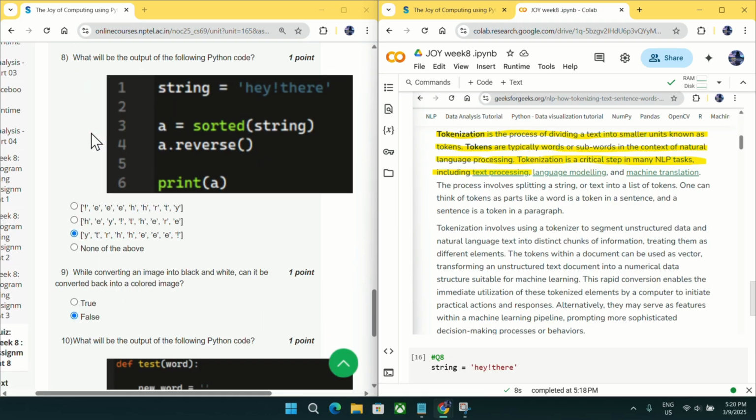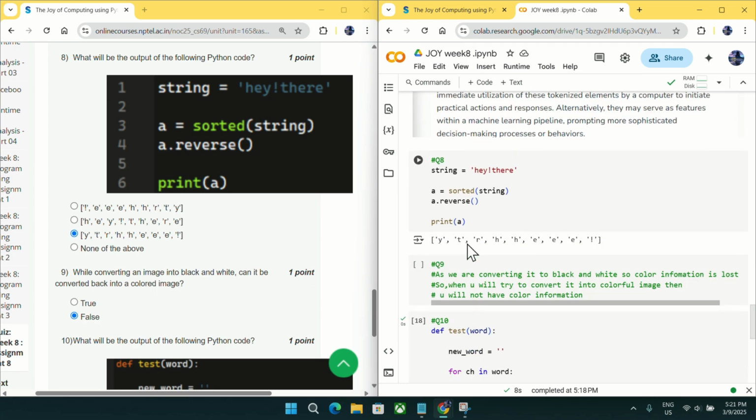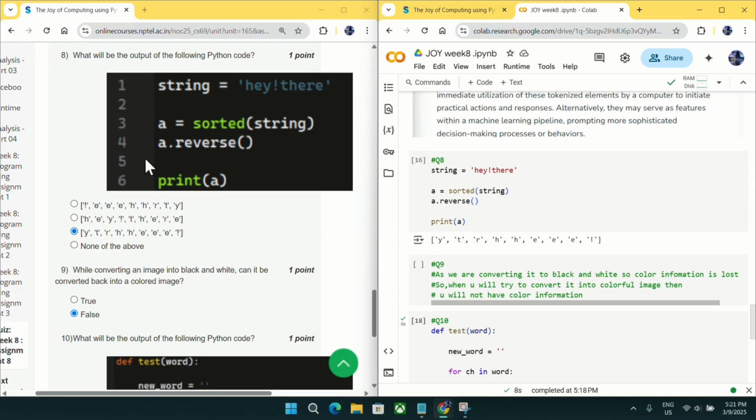Going to question number 8, what will be the output of the following Python code? So it will print YTRHHE, triple E and exclamation mark. So mark option C as an answer for question number 8.